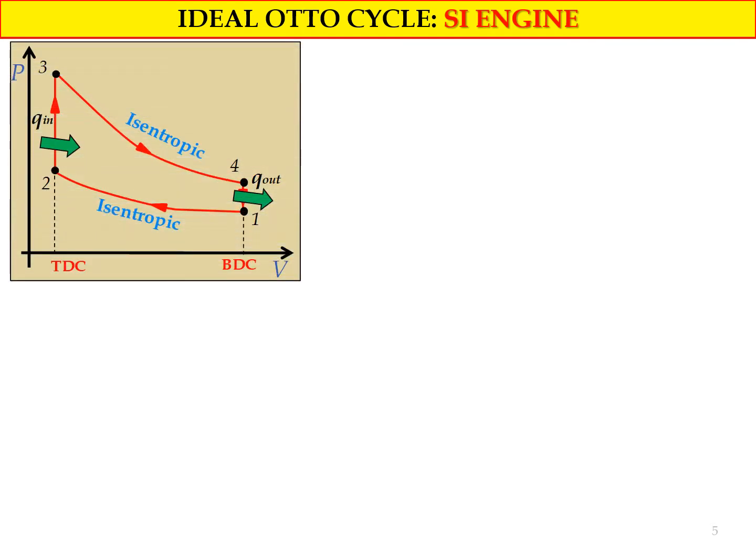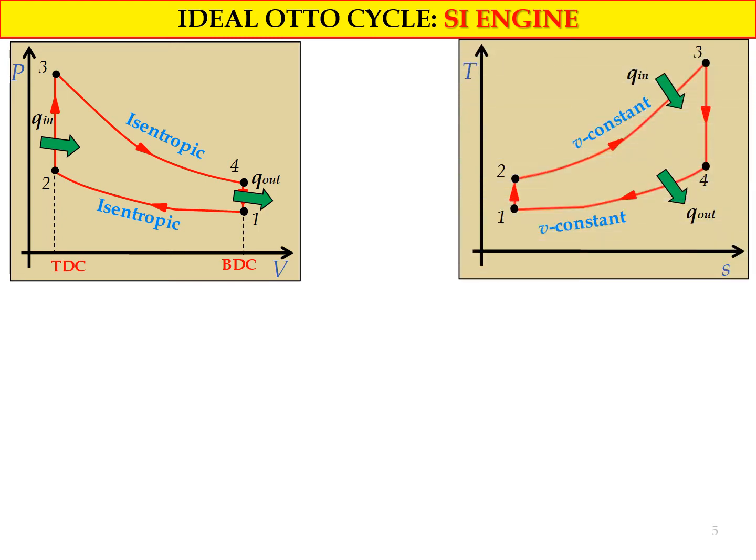Ideal Otto cycle spark ignition engine. This is the PV diagram of the ideal Otto cycle for this spark ignition engine. We have the top dead center, bottom dead center, two isentropic processes, and two constant volume processes, heat addition and heat rejection. And this is the TS diagram of the Otto cycle.